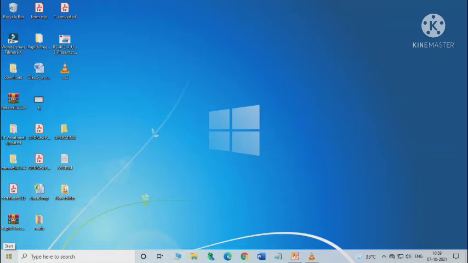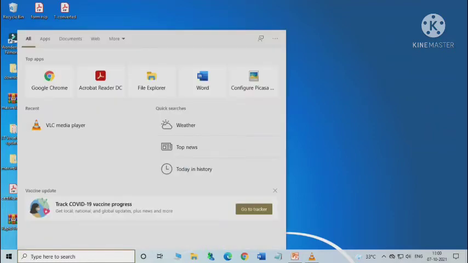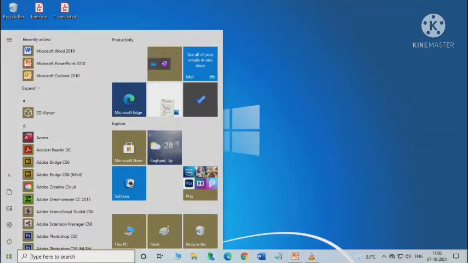So the start button is present at the bottom left corner of the taskbar. When we click on the start button, the list of options appears here. This list is called the start menu. We can use this start menu to perform common tasks such as starting a program, searching files and folders, shutting down the computer, and much more.